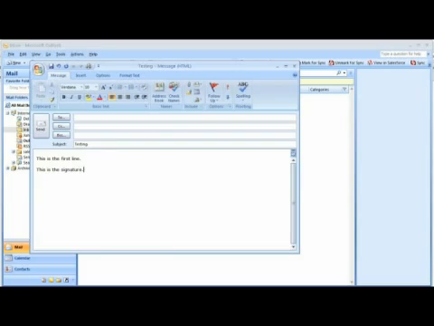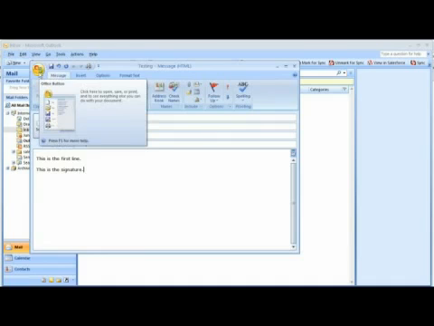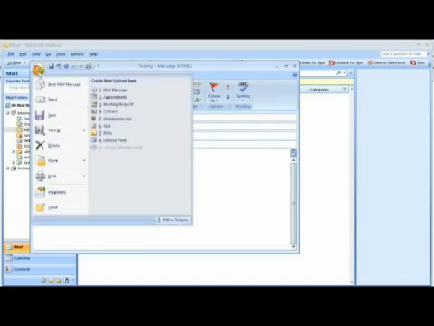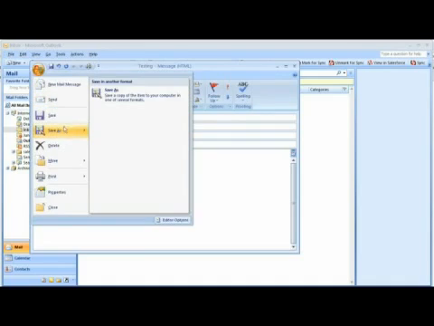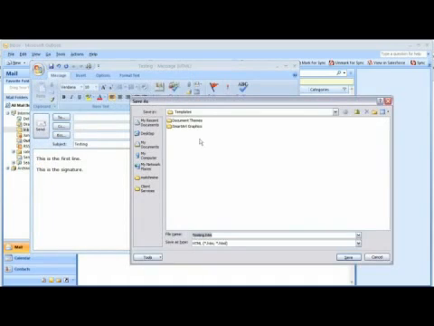When you're done entering information into your template, click on the Office button in the upper left-hand corner of your email message. Scroll down to Save As, and then scroll over and click on Save As in the right-hand side.